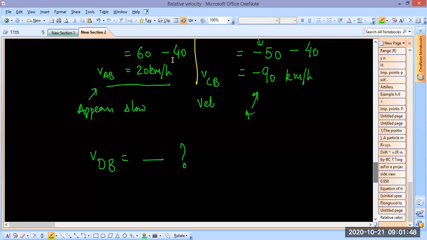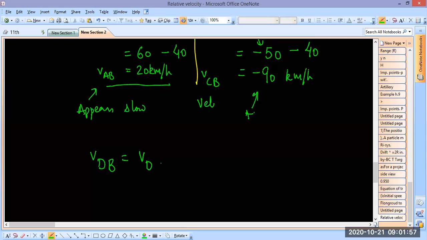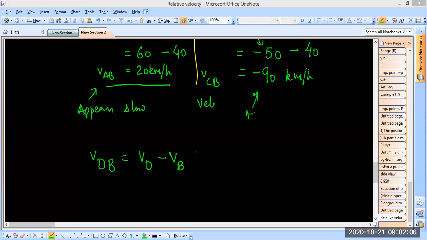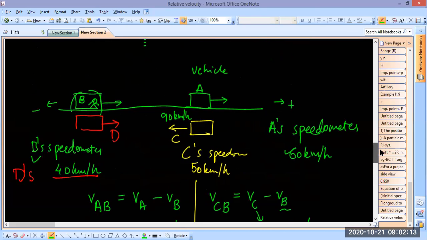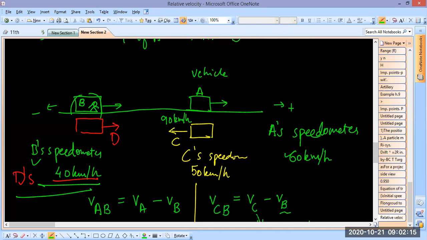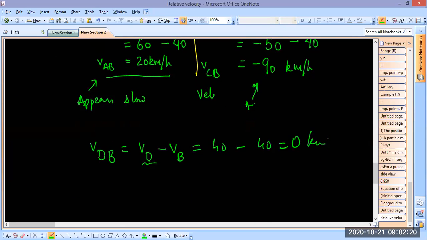Maybe you are calculating. VD minus VB, right? That's what you have to do. VD minus VB, and both are plus 40, isn't it? Because both are going towards the right side, so both are 40. Okay, so this would mean it would be 0.